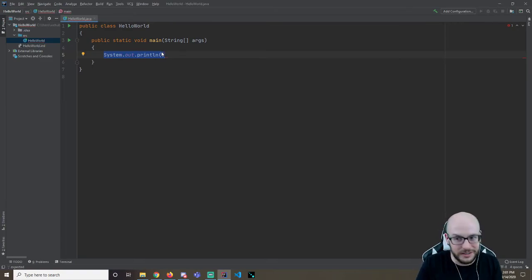Now the word print gets lost on some students right away because their mind goes to a printer, like it's printing out a piece of paper. Are we about to tell the printer to do something? What we're actually doing is going to display something to the console. It's going to be a window that shows up whenever we run our program at the bottom of our IntelliJ, and we're going to display something in the console.